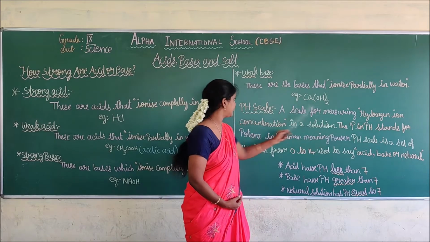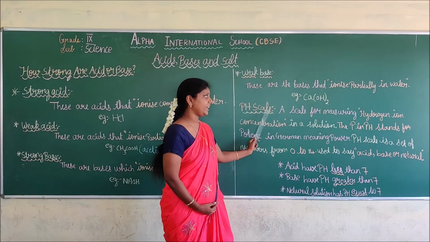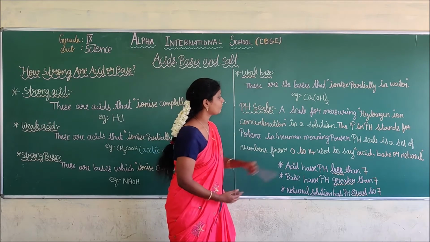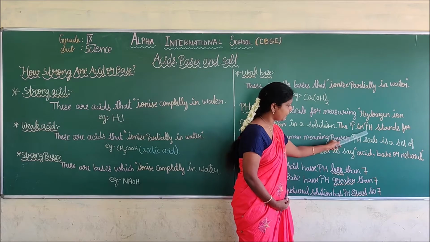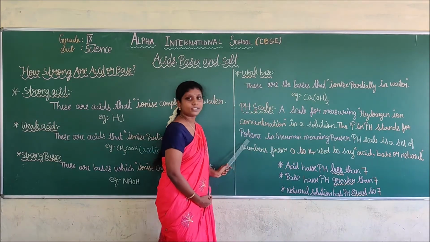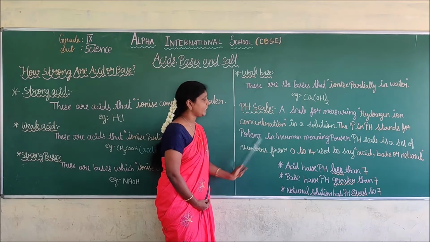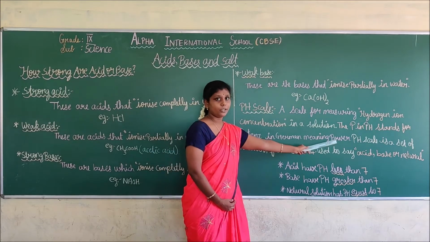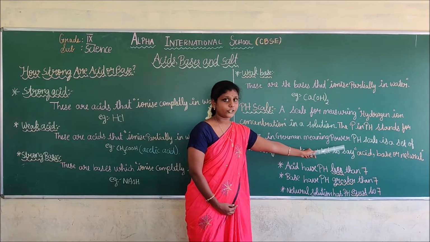For that purpose we use this pH scale. The P in pH stands for potenz. Repeat after me. Potenz. In German, the meaning of potenz is power. Do you understand, students?